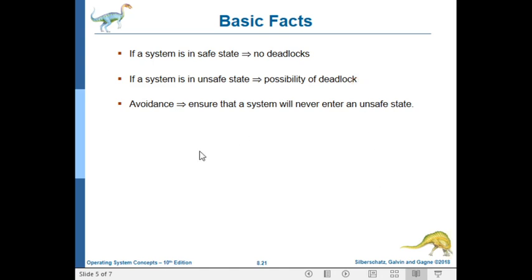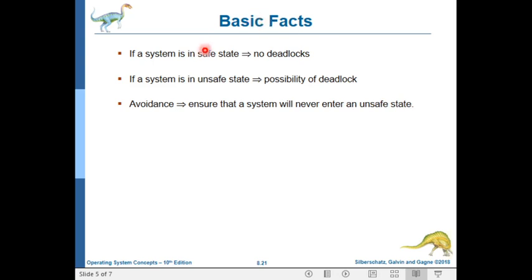So the avoidance algorithm ensures that a system will never enter an unsafe state. We will discuss how the avoidance algorithm can avoid the system entering an unsafe state.